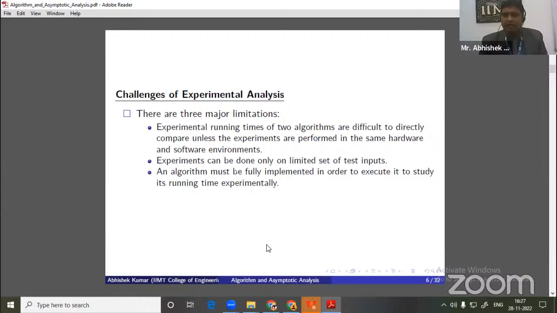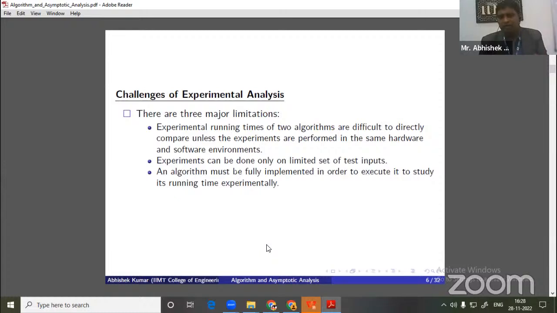And third, if we have to study how much time my algorithm will take, first of all I have to write the code, then I have to execute it on a particular system. Only then can we measure that my algorithm will take this much amount of time. So these are the basic three challenges that we face in the case of experimental studies.